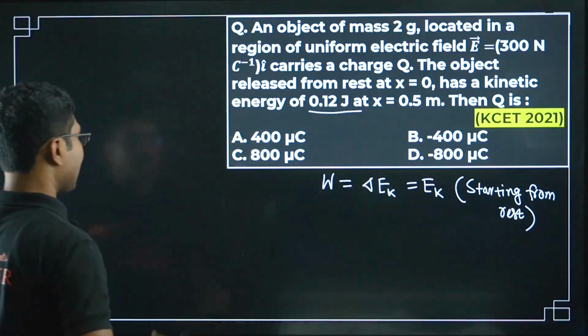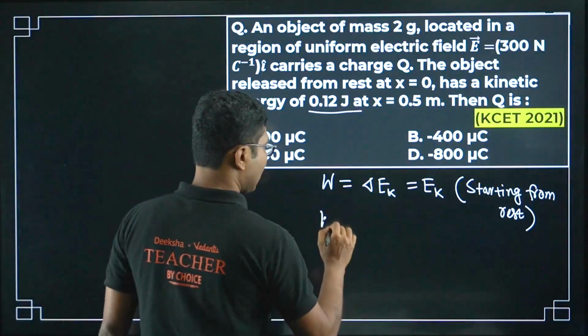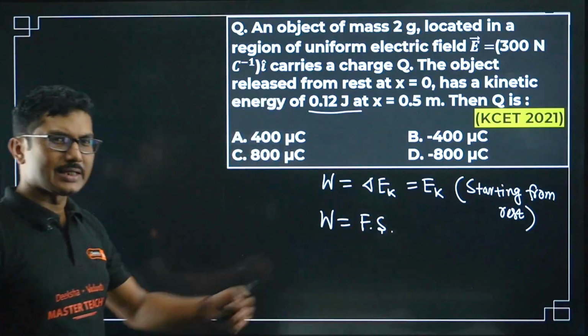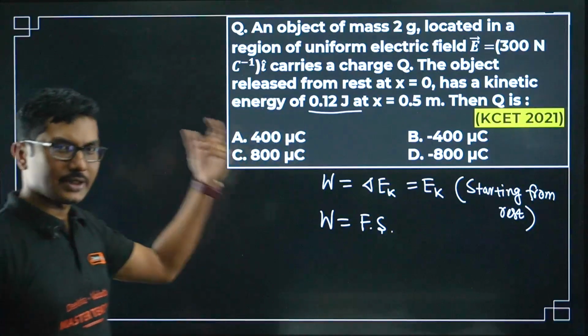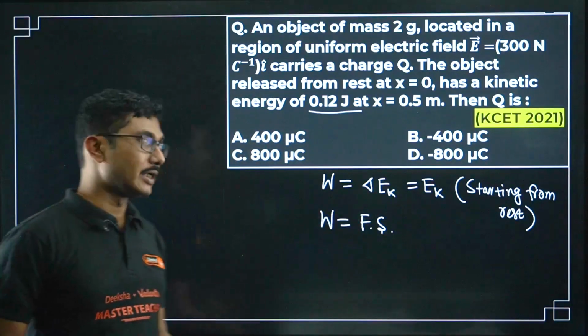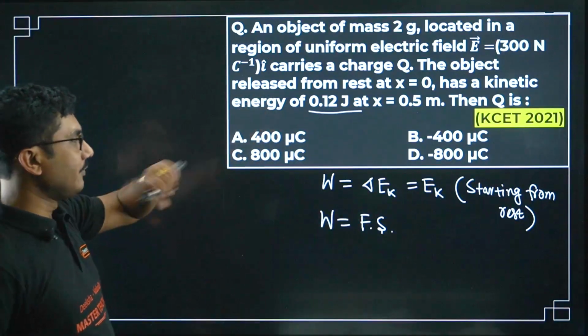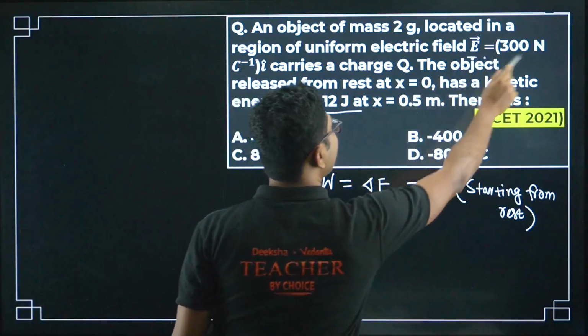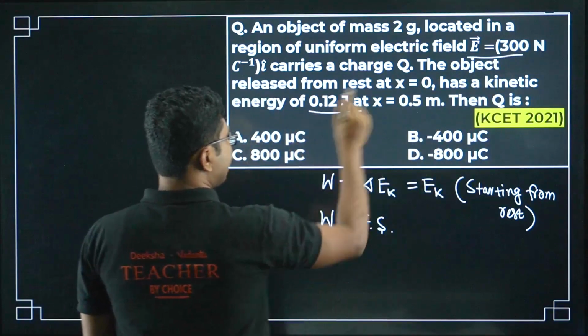Now what is the work done? Work done is force into displacement. Cos theta is there, but in case they are in the same direction, we can ignore the cos theta term.